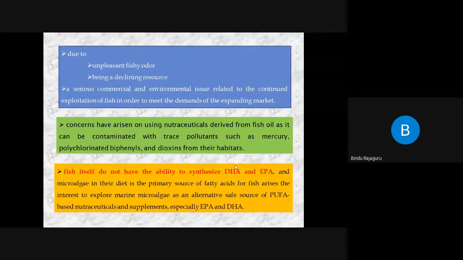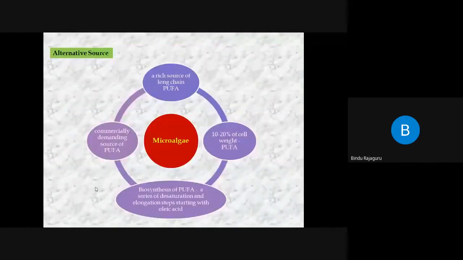So instead of utilizing fish as a food, if you are going to utilize fish as a source of omega-3 fatty acid, since it is not having the source of omega-3 fatty acid production, and microalgae is the basic component which is giving the omega-3, scientists took their attention to whom? To microalgae, so that more amount of omega-3 fatty acids such as EPA and DHA can be exploited from whom? They can be exploited from microalgae. So microalgae currently is the alternative source of omega-3 fatty acid based nutraceuticals.